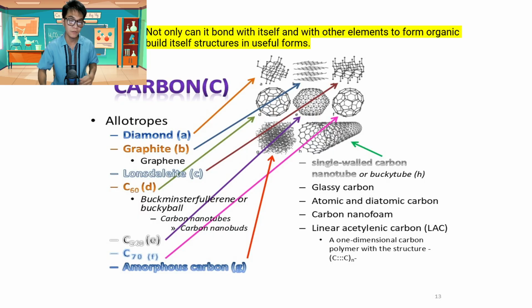So just for example, we have the graphite. The graphite is a solid but it's a soft material which is used in our pencil for drawing. So that's a soft material, but the same carbon atom that is present in graphite is also the same carbon that is present in a diamond, which is the hardest material known to humankind, at around 10 on the Mohs scale. So that's the hardest one.